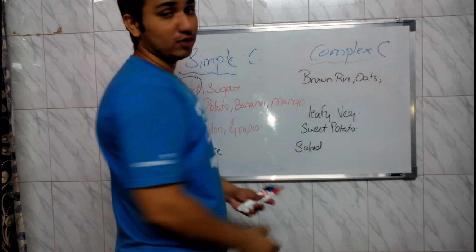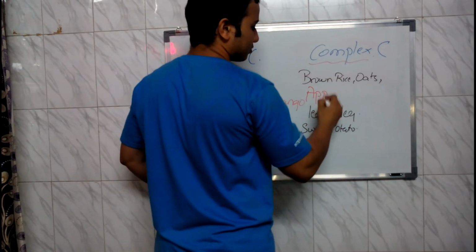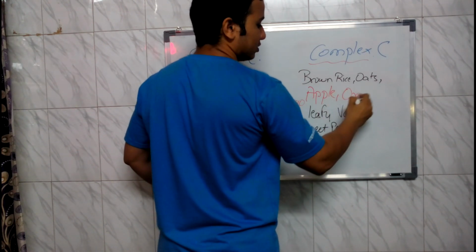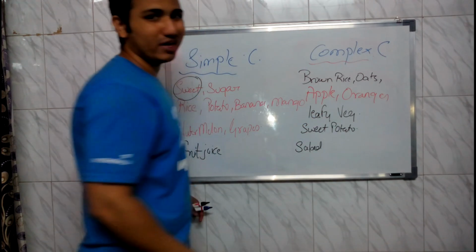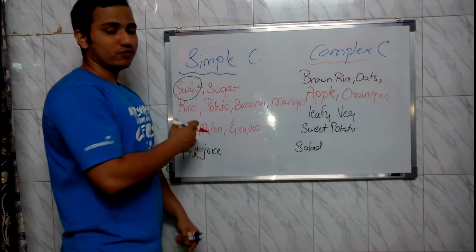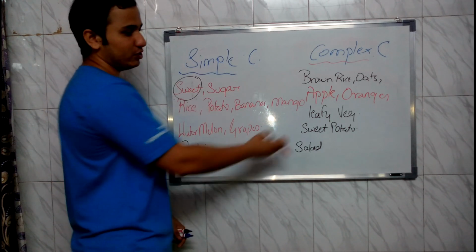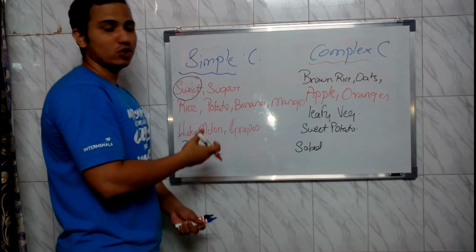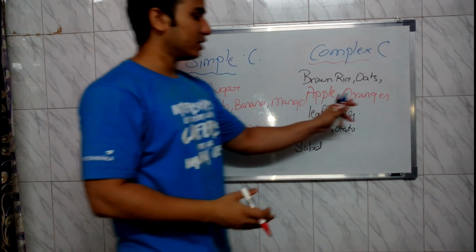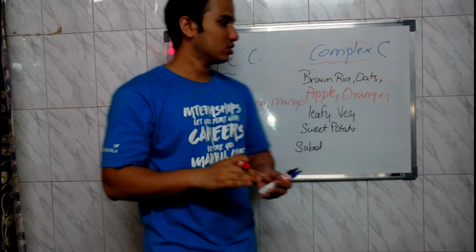Now which fruits come under complex carbohydrates? Apple and oranges are the two fruits which come under complex carbohydrates. Any other fruits will come under simple carbohydrates. And any fruit juice, even of apple and orange, would come under simple carbohydrates too, because the apple's cover and the orange's cover help slow down the digestion process.